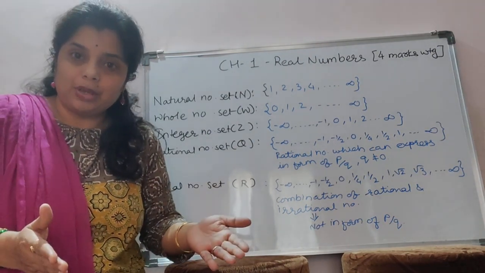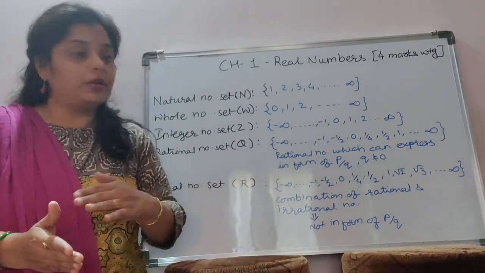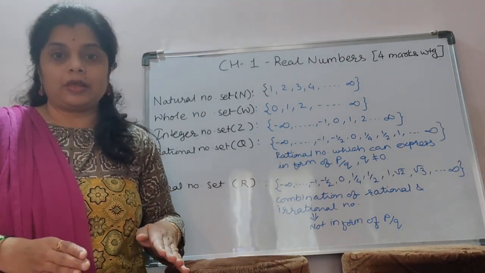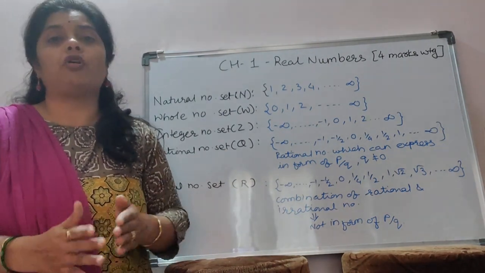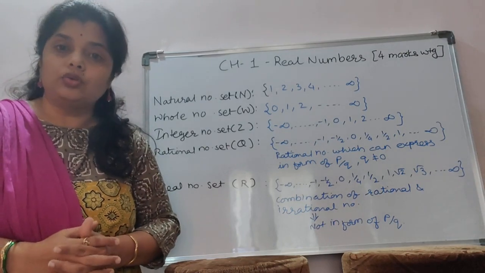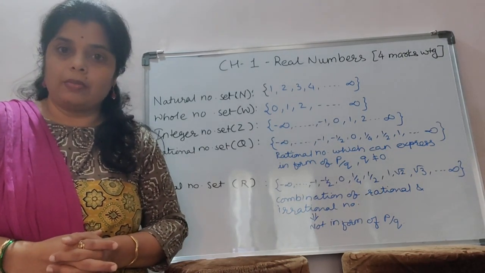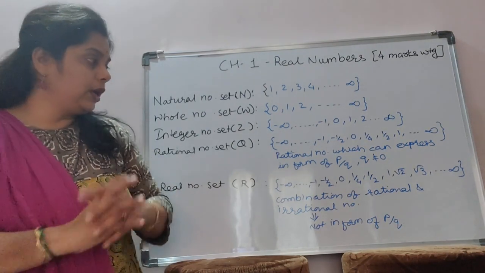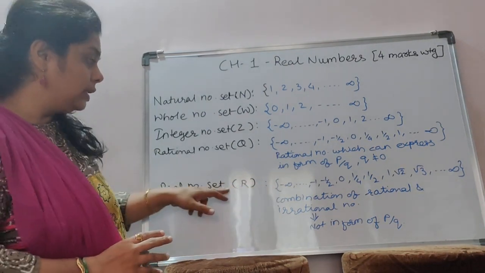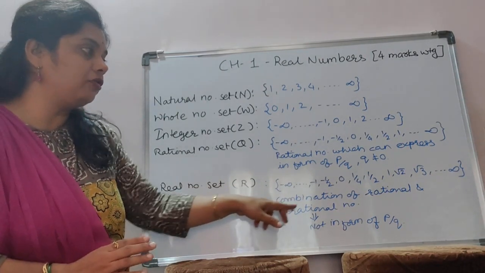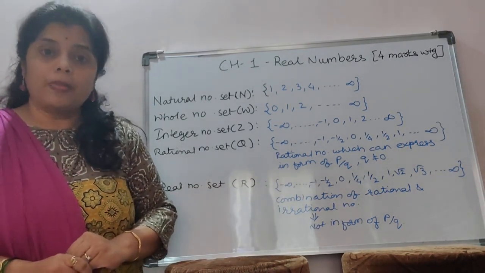Rational is expressed in P by Q. On the other hand, irrational numbers we cannot express or write in the form of P by Q. Those numbers we call irrational numbers. Is it clear? Okay. So the real number set in short is a combination of rational and irrational numbers.